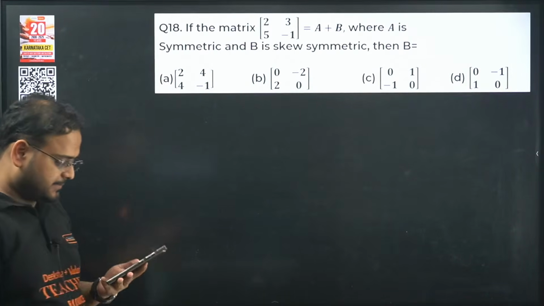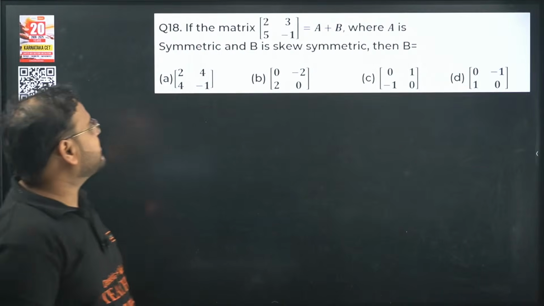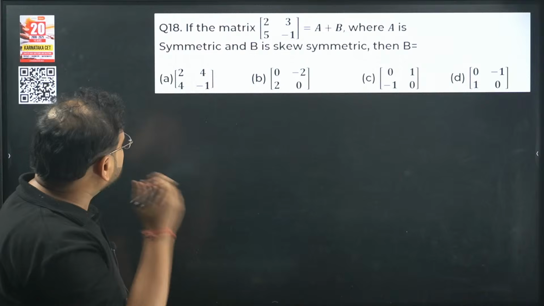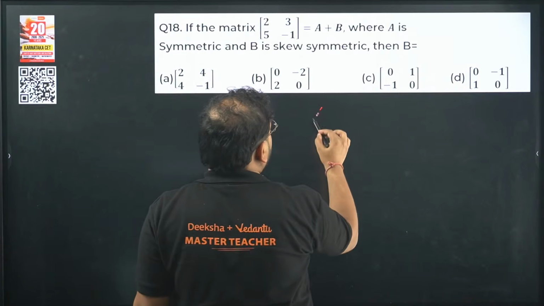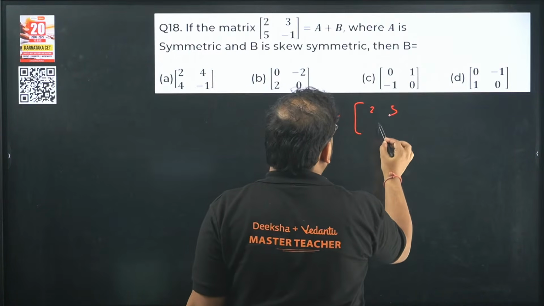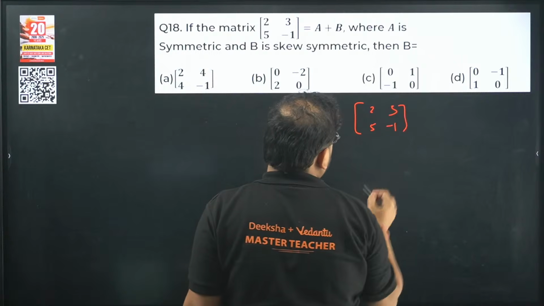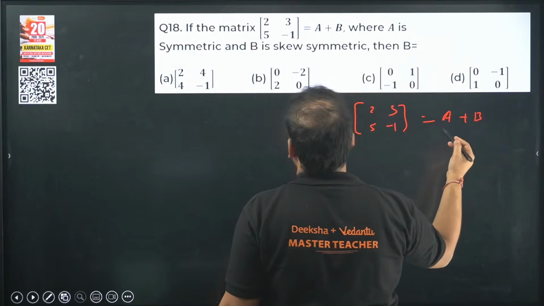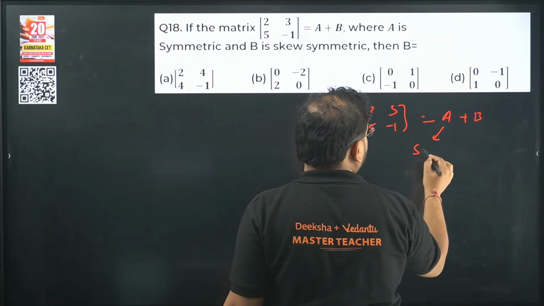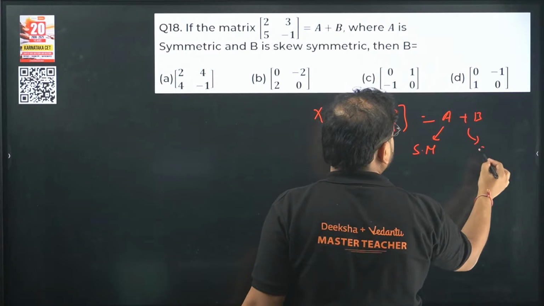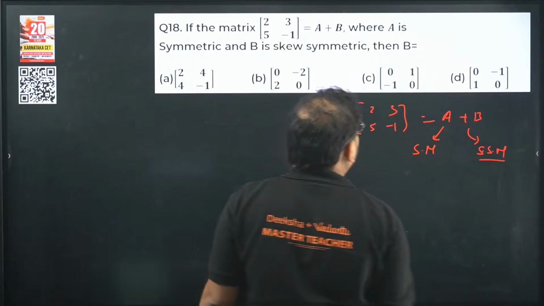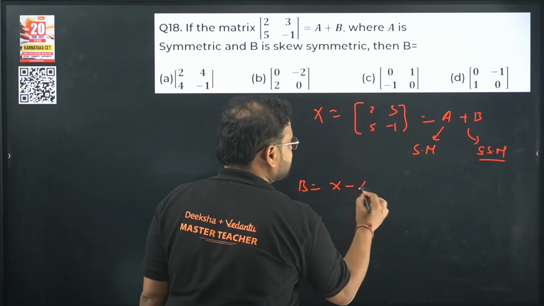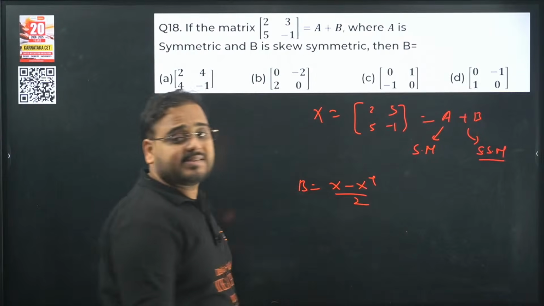Okay. Next, 18th: if the matrix is [[2, 3], [5, -1]] = A + B, where A is symmetric and B is skew-symmetric. So basically, let's say matrix X is [[2, 3], [5, -1]]. I'm writing this X matrix as A plus B. A is the symmetric part and B is the skew-symmetric part. Okay, they're asking B. So I hope you all know B is given by (X minus X transpose) by 2.